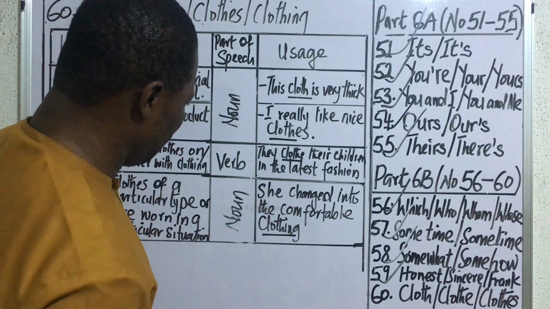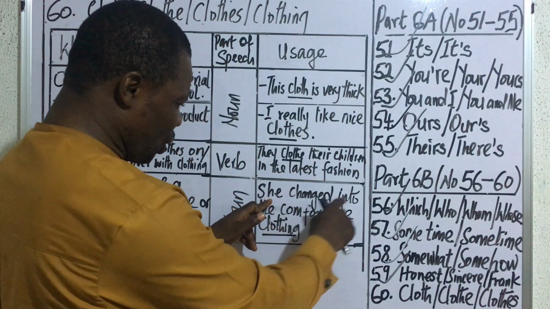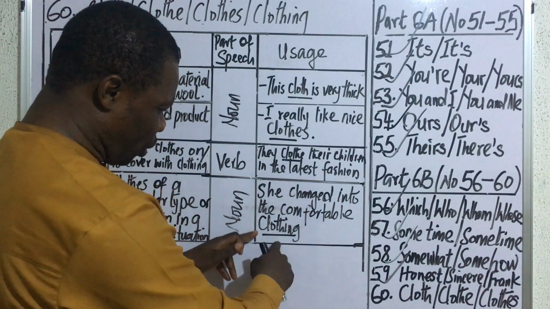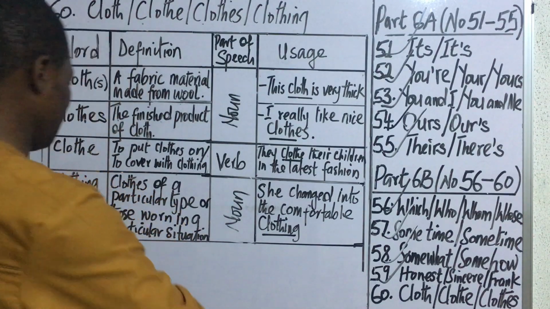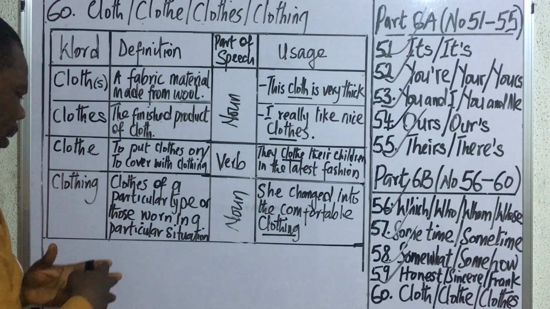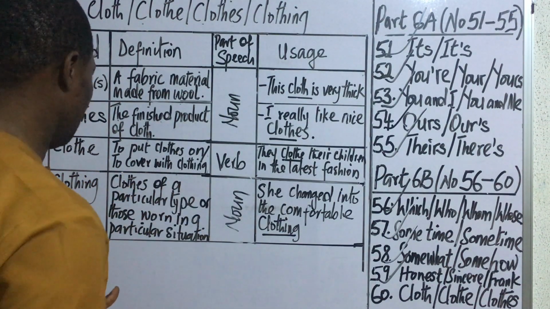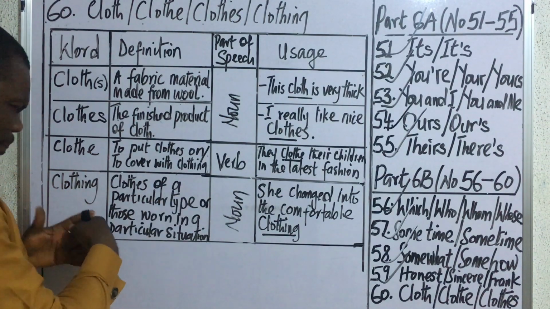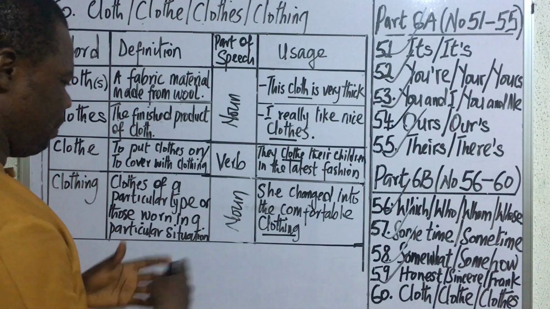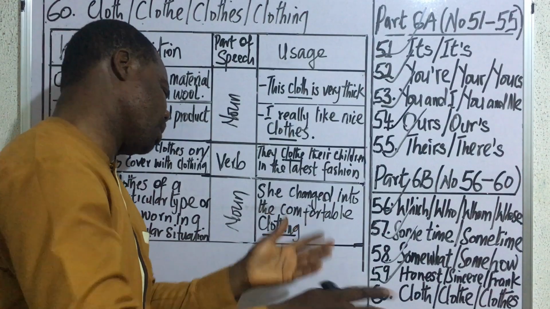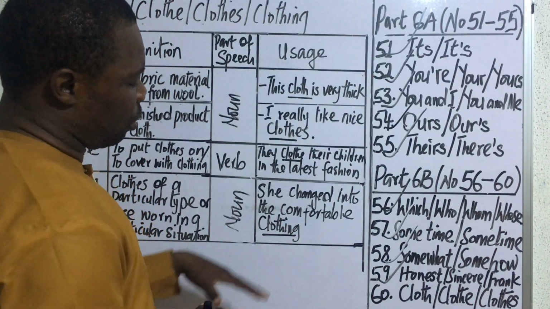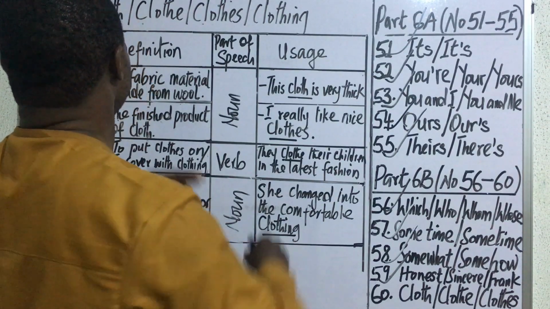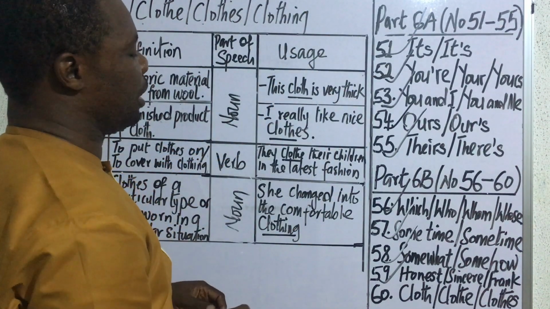So finally, we have she changed into the comfortable clothing. Clothing as used here means a general material for covering. Like we have here, we say clothes of a particular type or worn in a particular situation, or a general material that can be used for covering. So that is what we mean by clothing. This is how to use these words in expressions.